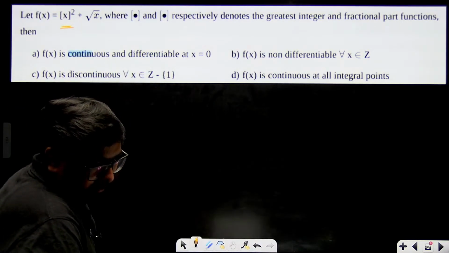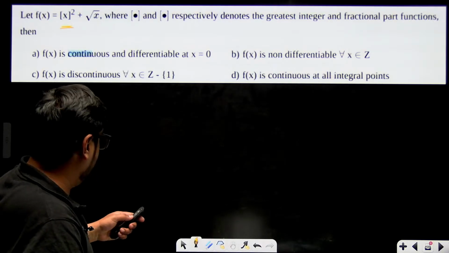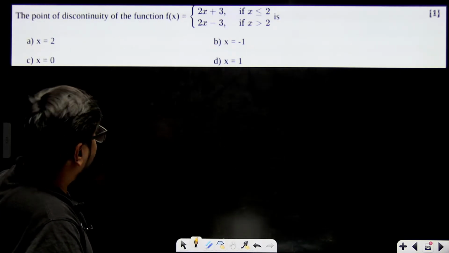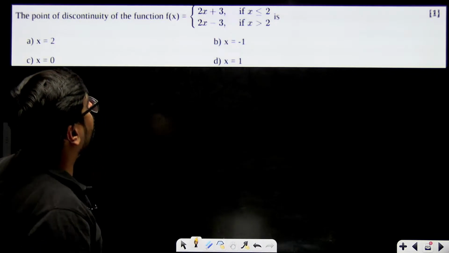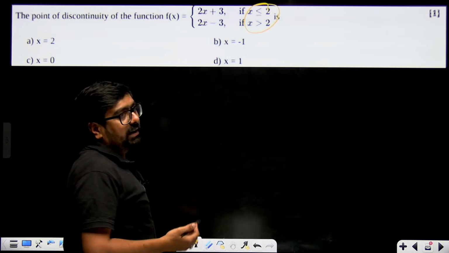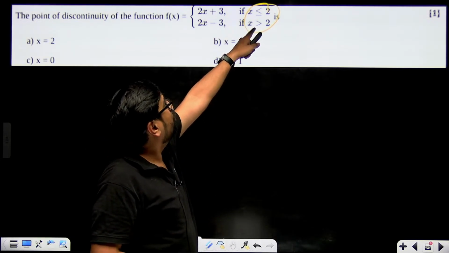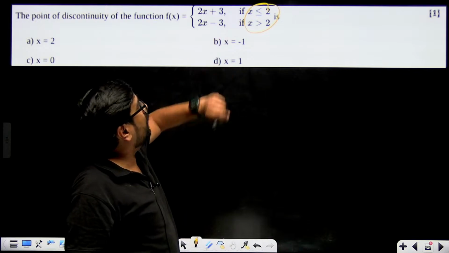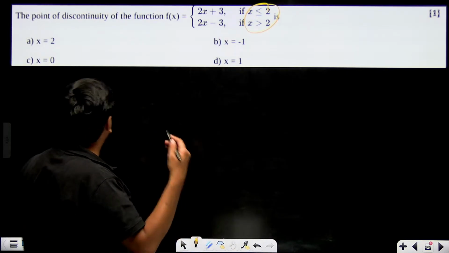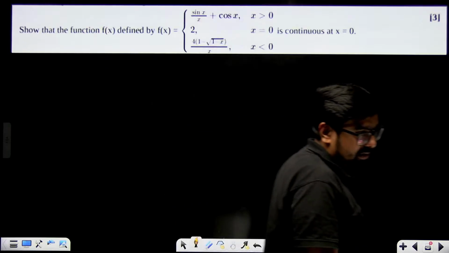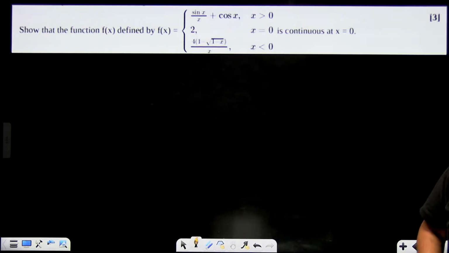Tell me. Solve this question also. Very important. These type of functions, point of discontinuity of the function. Which point will be discontinuous? It's clearly given. So if you see this type of question, where will it be discontinuous? At 2. Because less than 2, 2x plus 3 is the value, and greater than 2, 2x minus 3 is the value. Simply, you can tell at x equal to 2, it will be discontinuous. Directly you can mark like that.